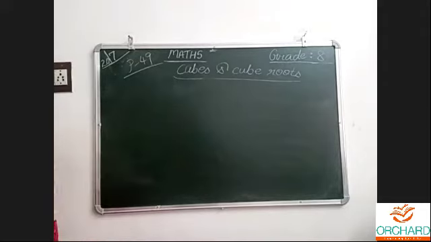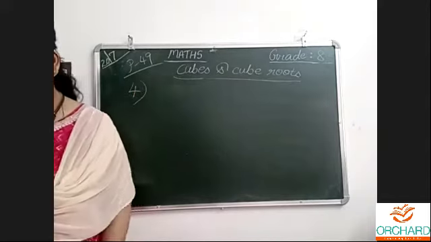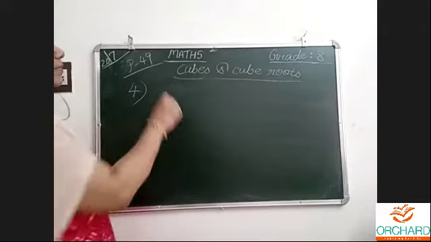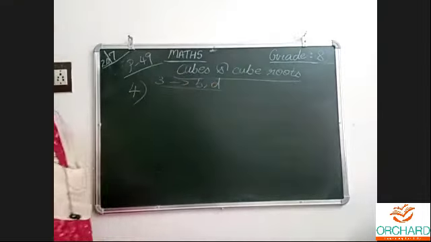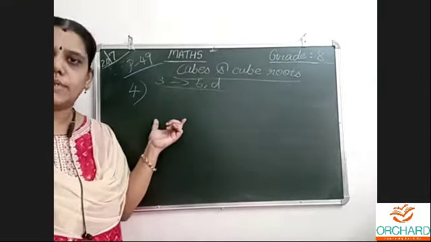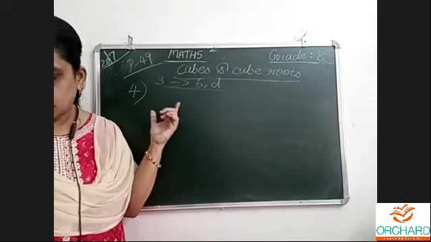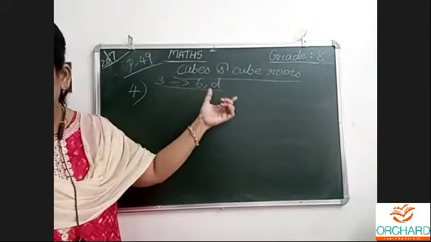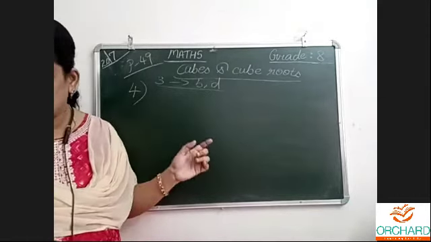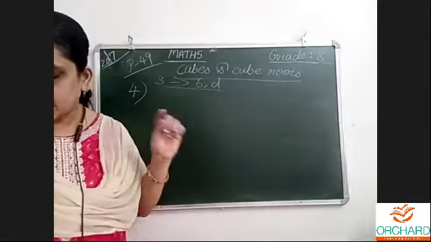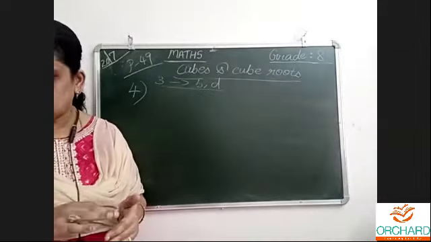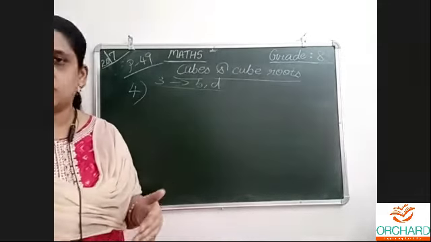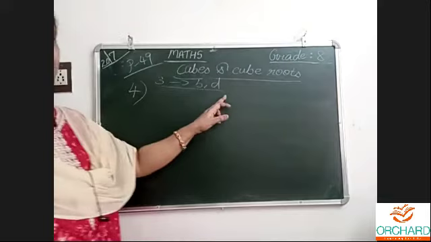Question number 4 and 3 both are the same. For question number 3, we completed B and D. Now look at question number 4 if you have a textbook. What does it say? In question number 3, for all those numbers which are not perfect cubes, find a number that can be multiplied with the number so that the product is a perfect cube. We already answered that.